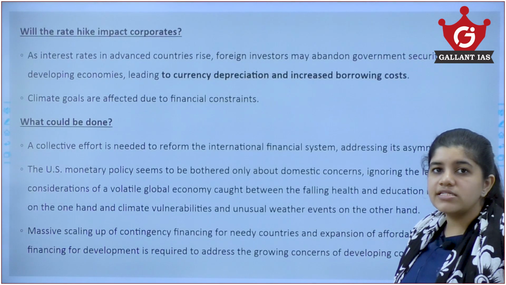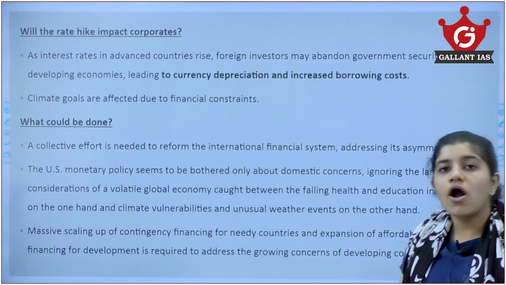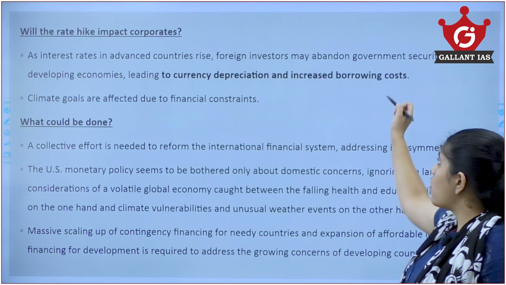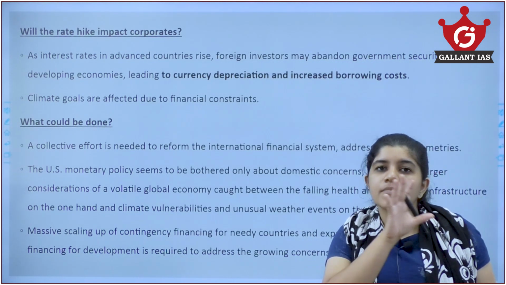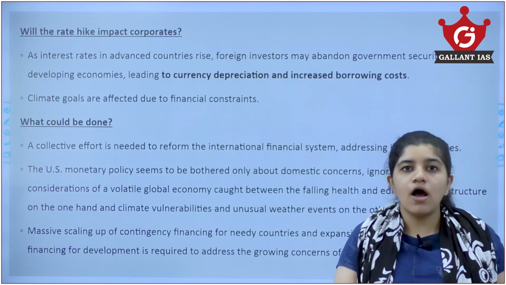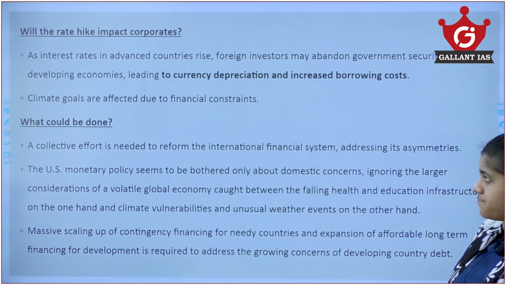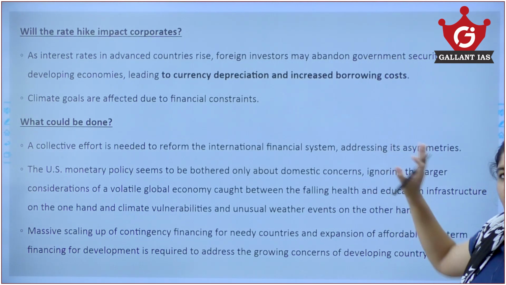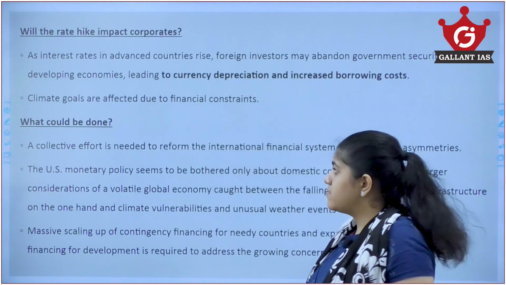Now how this affects us is that it is going to depreciate the Indian rupee and other currencies. It could also increase the borrowing cost in India. When there were investors here, the borrowing cost was much cheaper. Now as there is a capital outflow, there is going to be an increase in the borrowing cost also. And because of all these financial constraints, the country's climate goals are also affected.